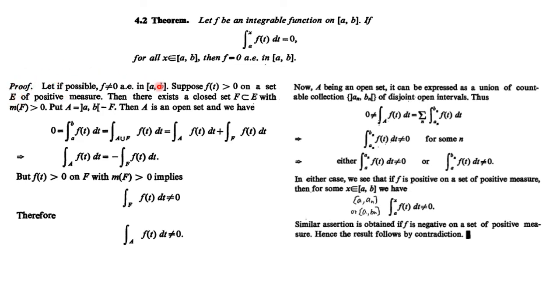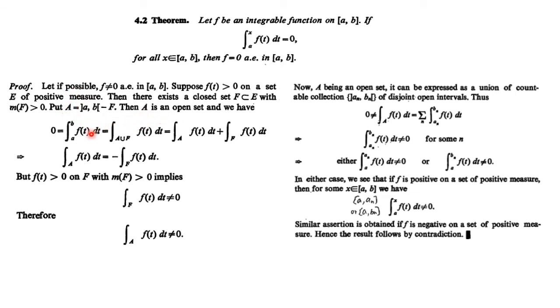Corresponding to this set E, we find a closed set F which is very near to E, such that the measure of F is also positive. And now we split this interval AB into two sets. One is A and one is F, right? So A union F is nothing but the open interval AB. So we put A to be the open interval AB minus the set F. F is closed, this is open, so this can be written as this intersection F complement. So if F is closed, F complement will become open, the intersection of two open sets is open, so we get that the set A is an open set.